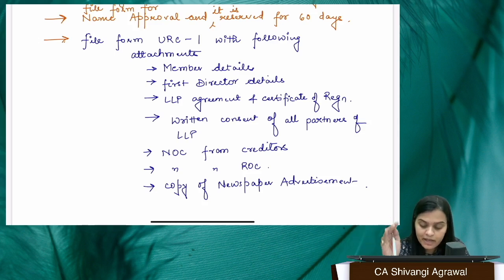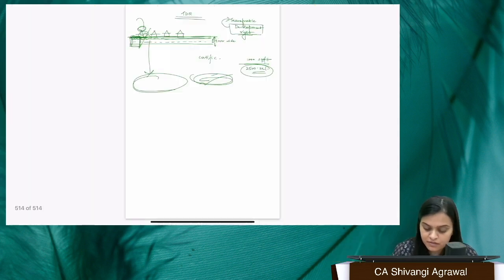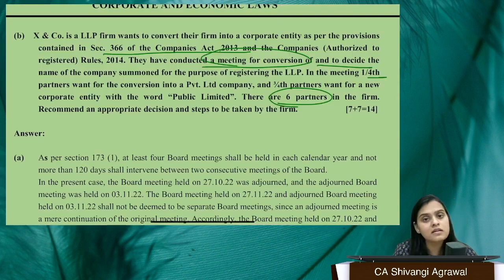Thereafter, you will prepare the MOA and AOA and submit them to the Registrar of Companies, and the process is done. The ROC will give you a new certificate of incorporation as a company. Again, the answers that the institute provides us do not give a conclusion.